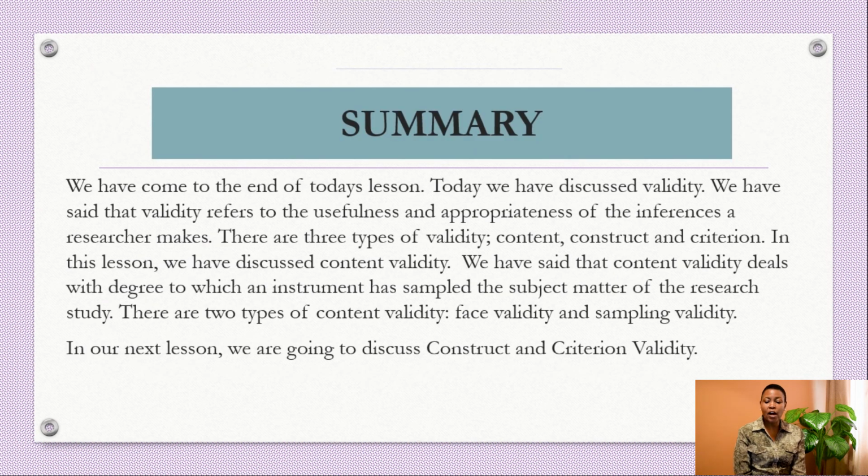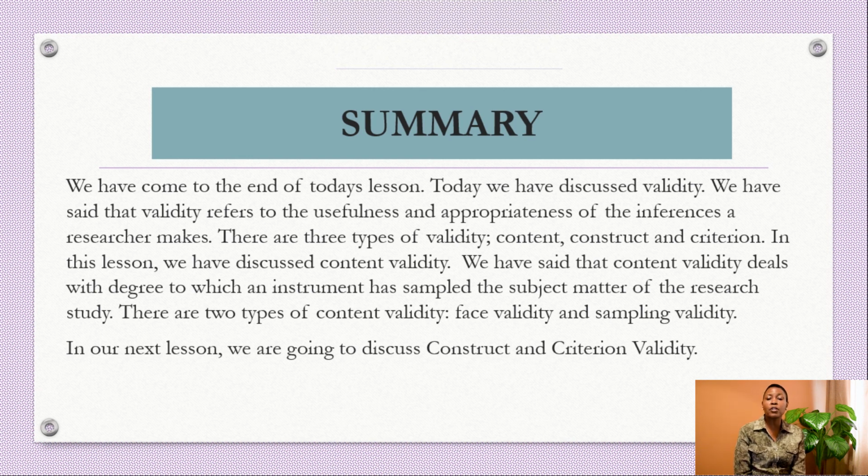And with that, we have come to the end of today's lesson. Today we have discussed validity. We have said that validity refers to the usefulness or appropriateness of the inferences a researcher makes. We have also said that there are 3 types of validity: content, construct, and criterion.